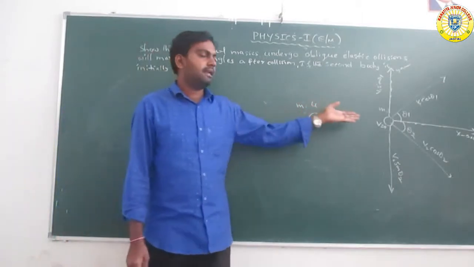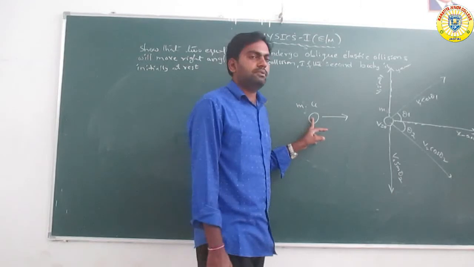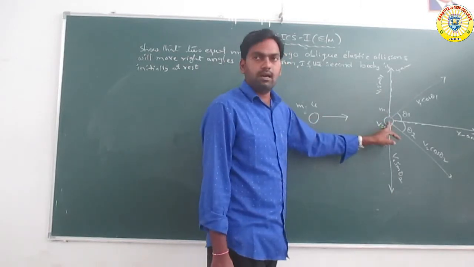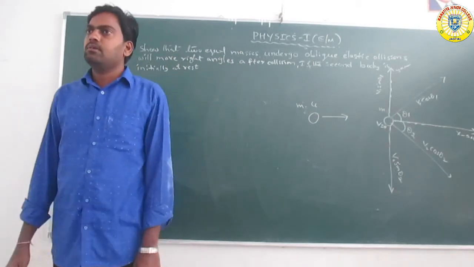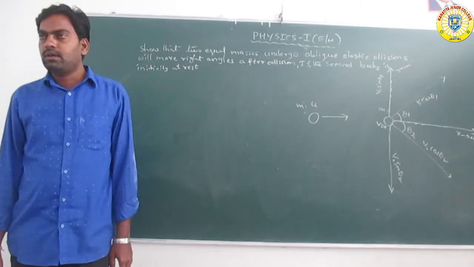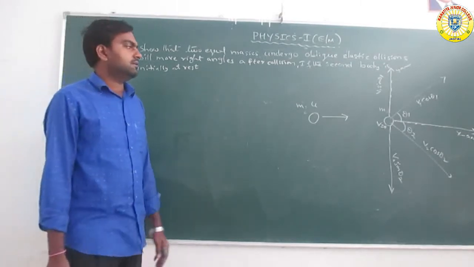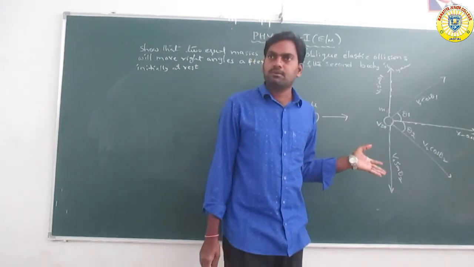The second body is initially at rest. One body with some velocity collides with the other body. After collisions, the two bodies are moving at right angles to each other. Prove that. Here they have taken not a one-dimensional collision, but a two-dimensional collision.